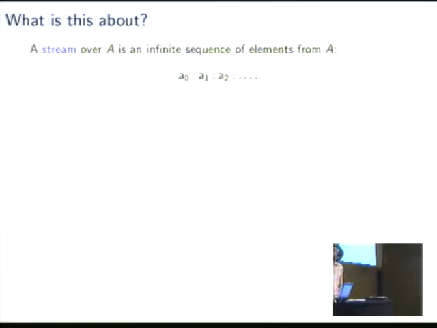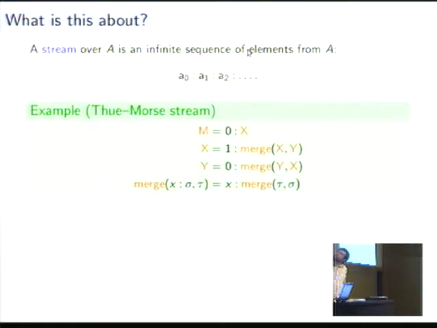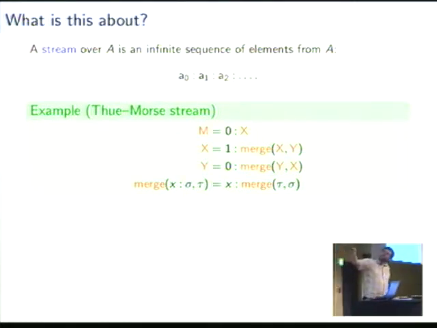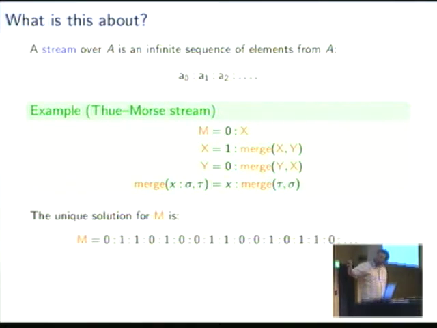So, as a prime example of infinite objects, we will focus on streams, infinite sequences of elements like we've seen already, and we would like to specify streams by means of equational systems. So here we have stream constants M, x, and y, and we have a stream function merge that alternatingly interleaves the elements of the streams. In this case, we can turn this equational specification into a rewrite system by applying the equations from left to right, and then the stream constant M rewrites in the limit to the well-known Thue-Morse sequence.